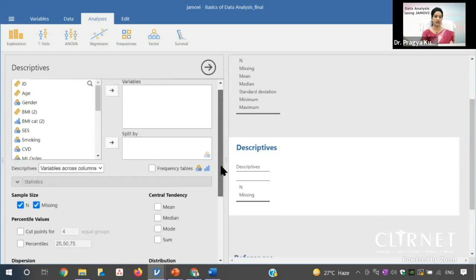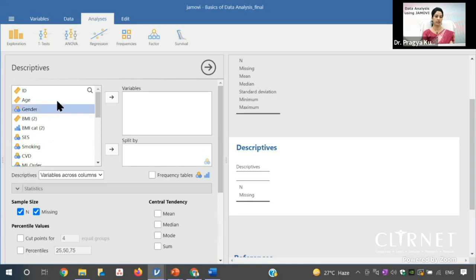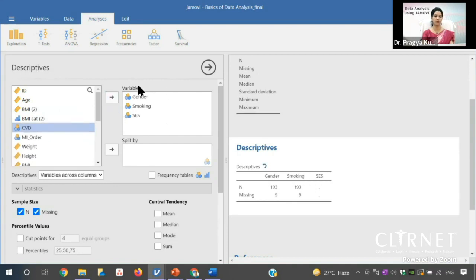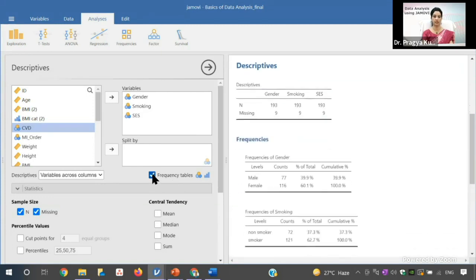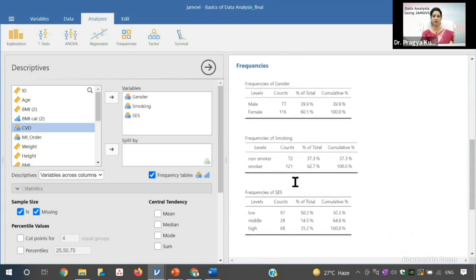And then if you want it for gender, move these categories, gender, socioeconomic status, for which you want to calculate the frequency table here. And then you click on this frequency table. If you click this, you can see there is a frequency of gender, smoking. All these frequency tables are appearing here.